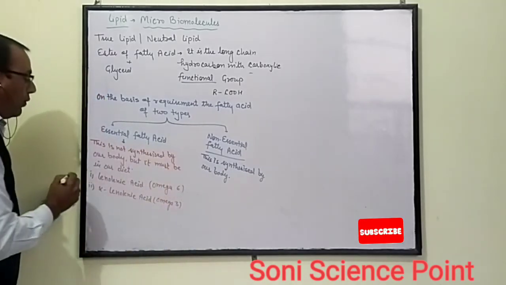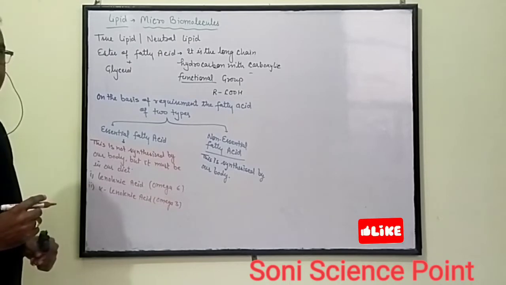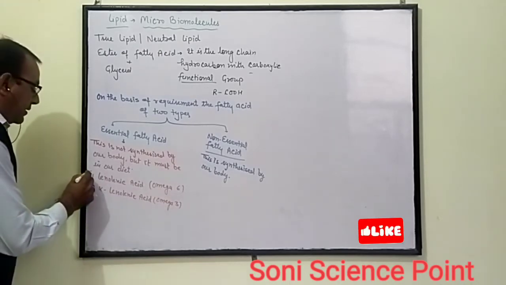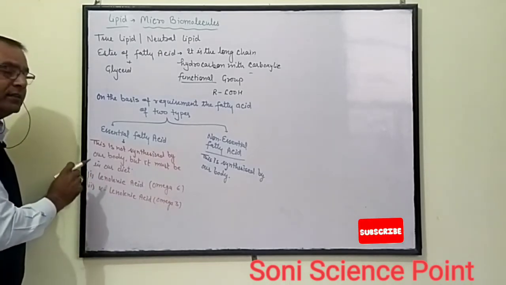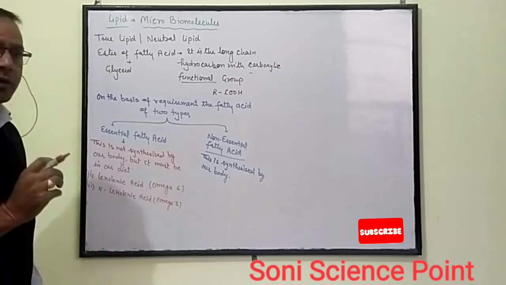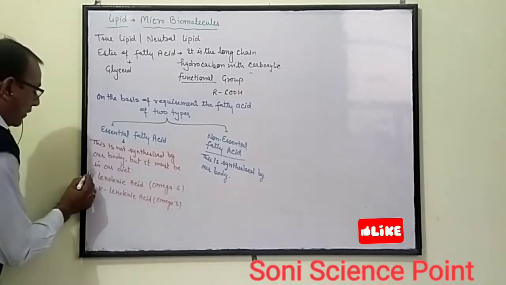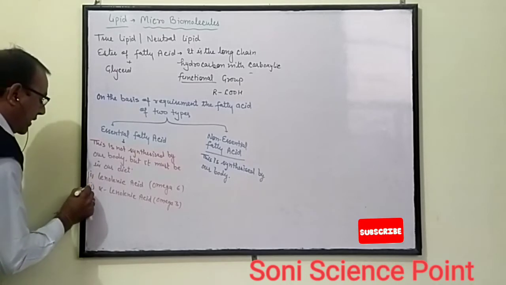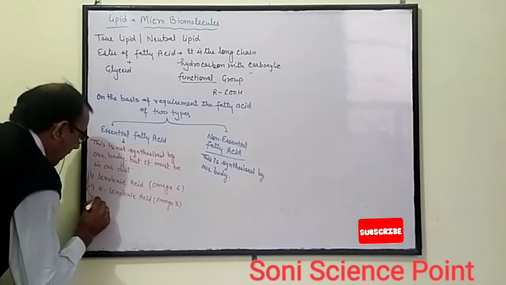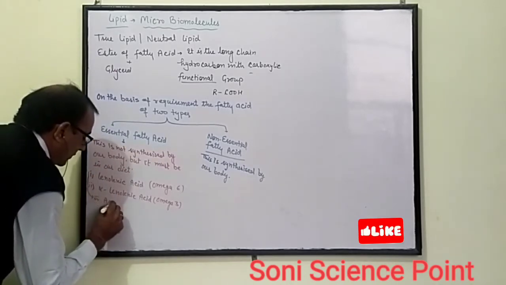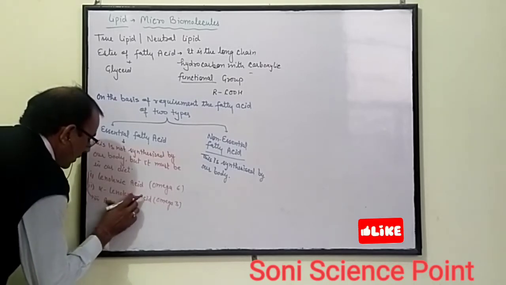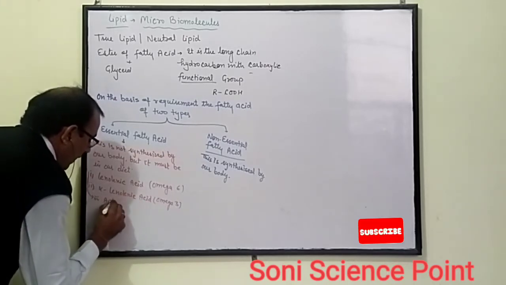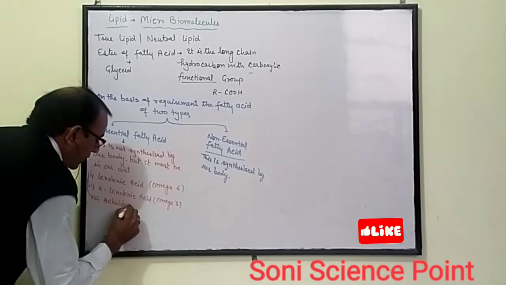Basically, there are two types of essential fatty acid. But linoleic acid in our body may change into a third one, called arachidonic acid.